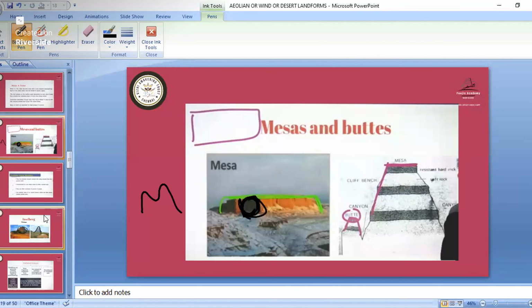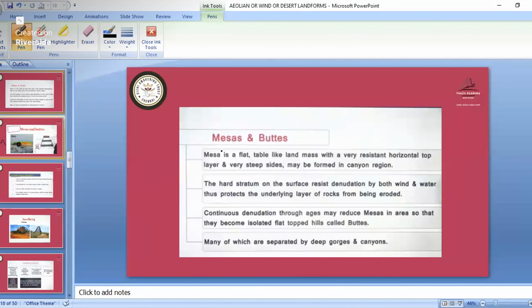Then we have the buttes. Buttes we will see in a later stage. A mesa is a flat table-like landmass with a very resistant horizontal top and very steep sides. So they will be having the steep side, and that particular corner only will be broken. Continuous denudation through edges may reduce mesas in area, so that they become isolated flat-topped hills. Those flat-topped hills are known as the buttes. When everything is broken and denudation is happening, they have become like a flat top. So that is known as the butte.